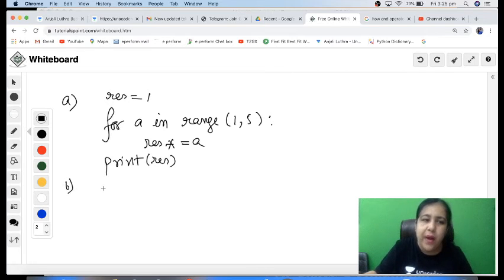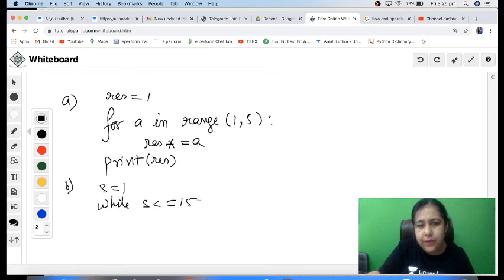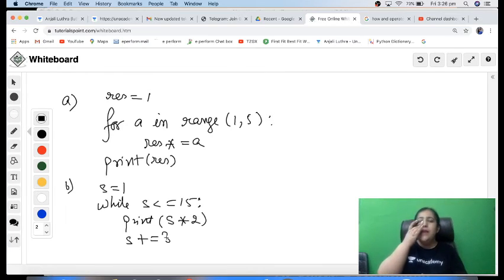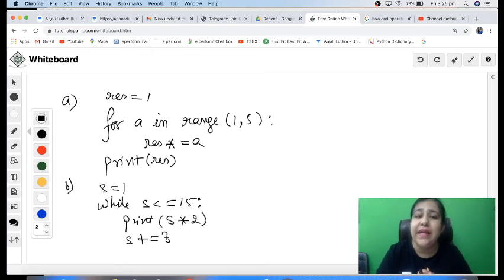Similar way, you have s is equal to 1, so while s less than equal to 15 colon, and you should print s into 2, s plus equal to 3. So the code is given and you are supposed to tell the output of this. So this is the question for today. So these are the questions. You have to write the output of these 2 questions in the comments below,